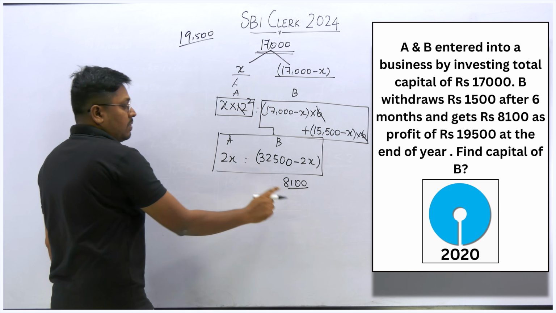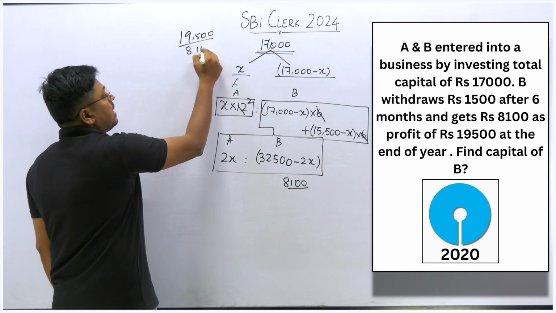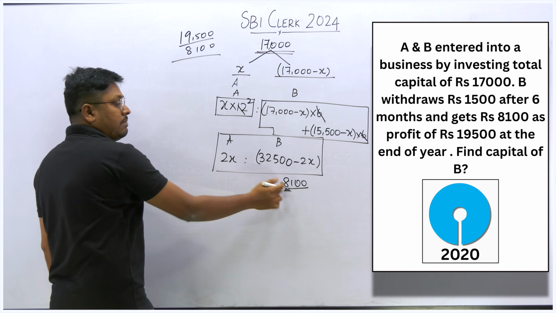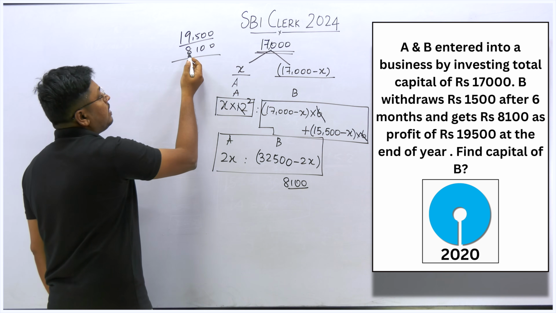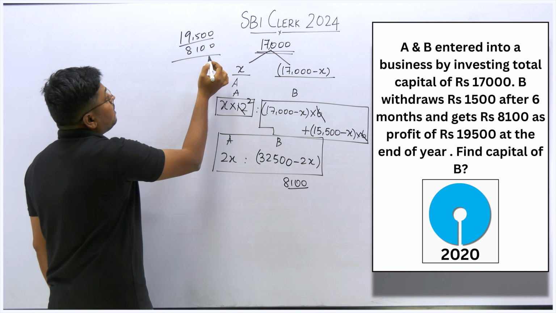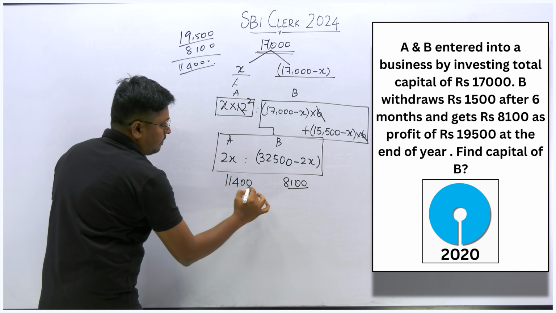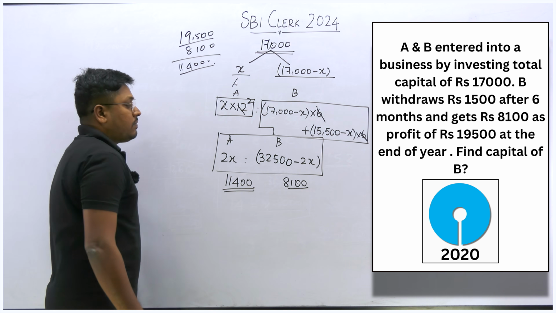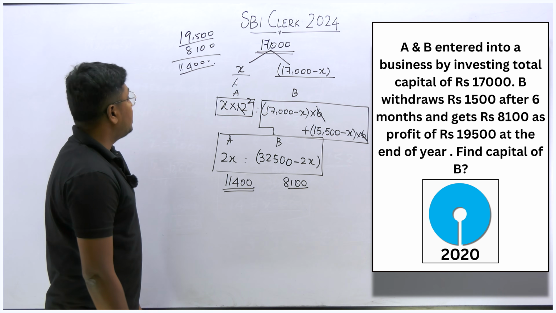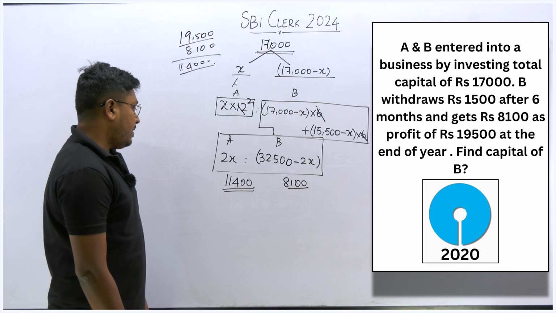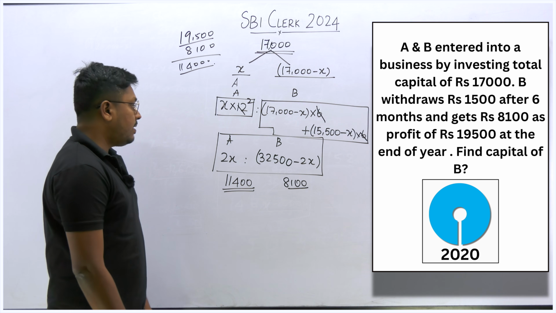So out of 19,500, if 8,100 will be the profit of the person B, then what about A? Just subtract, right? So when you subtract this, 11,400 will be the profit of the person A. So when you add these two, the resultant will be 19,500. So that's it.